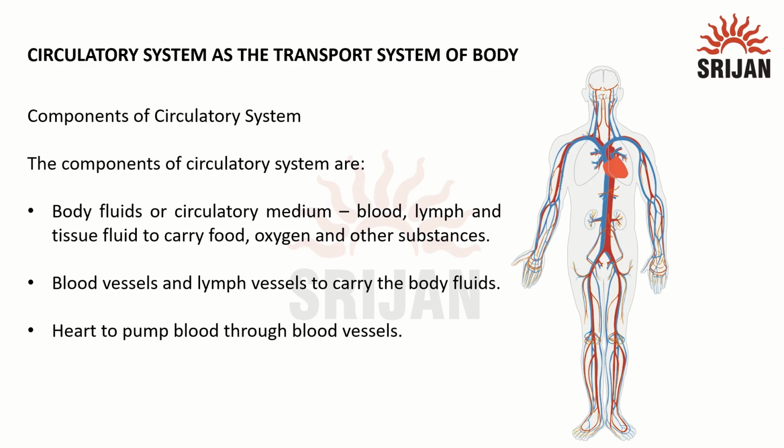Now, if we see the components of the circulatory system, it has three main components. One is the body fluids or the circulatory medium. It includes blood, lymph and tissue fluid to carry food, oxygen and other substances. Second is the path in which these fluids flow, that is the blood vessels and lymph vessels, to carry the body fluids. Third is the heart, to pump blood through these blood vessels.